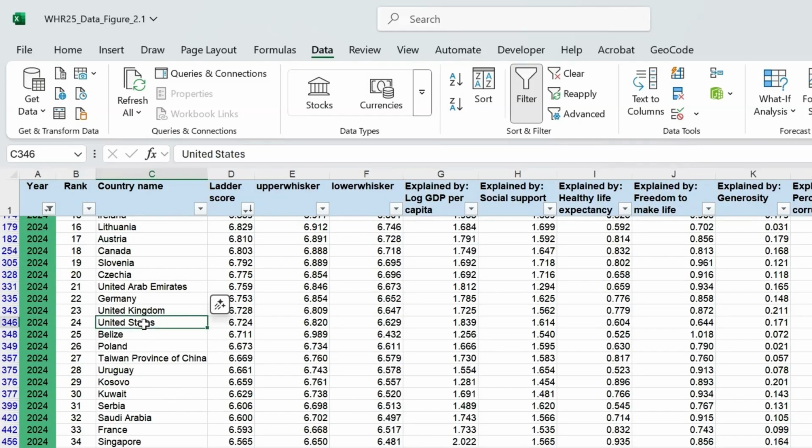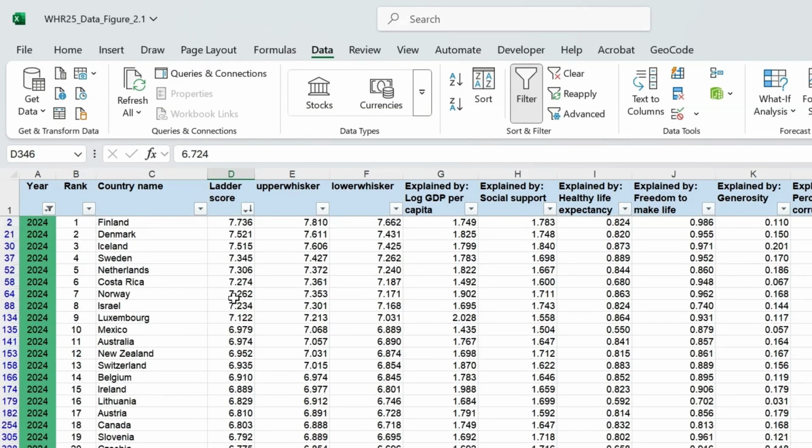Here's the United States. Ranked 24, we have a ladder score of 6.724, which is more than 1 point from the highest ranking country, Finland. The second skill is turning your data into a picture, because sometimes a chart tells you more than a table ever will. Let's explore whether there's a relationship between GDP per capita and happiness.